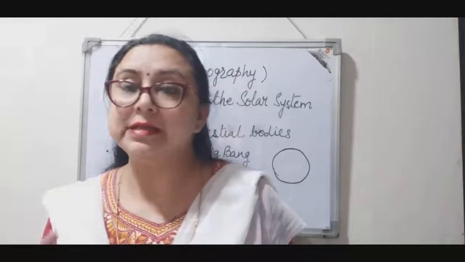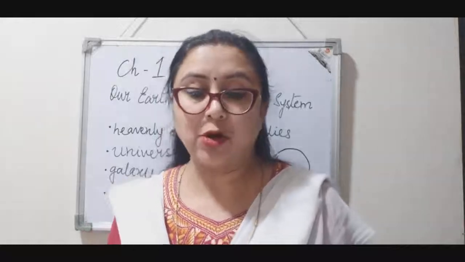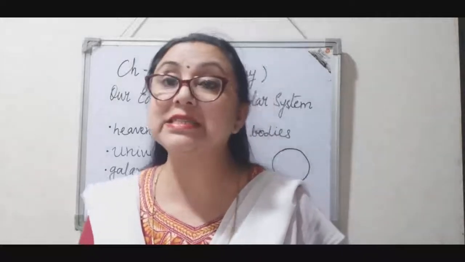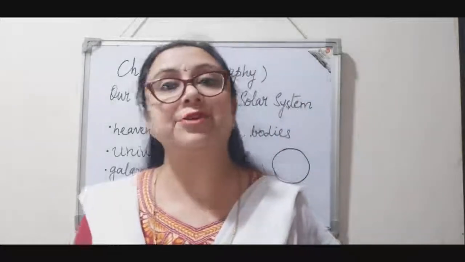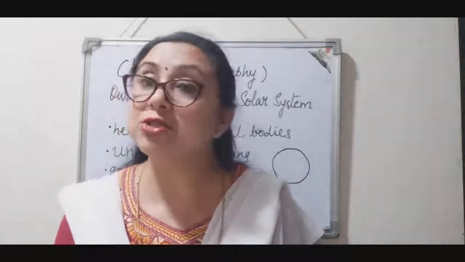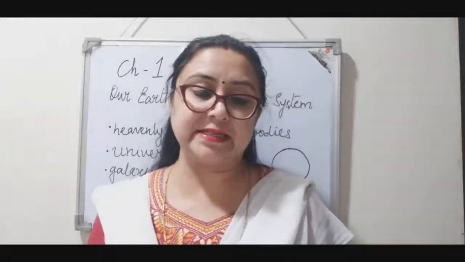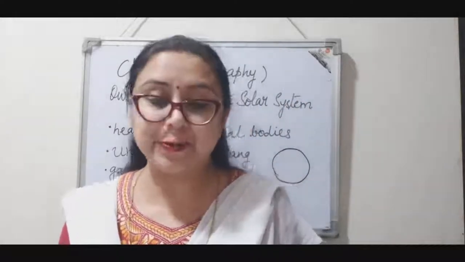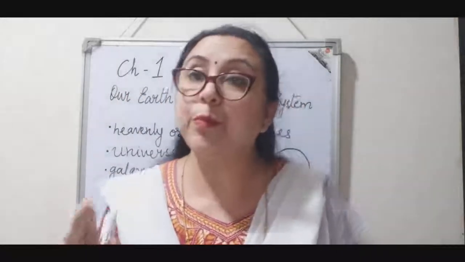So the first two stars of Saptarshi, that is the small bear, I repeat, the first two stars of Saptarshi, that is the small bear, these are known as pointer stars. Now, why are they known as pointer stars? Because they point at the pole star.